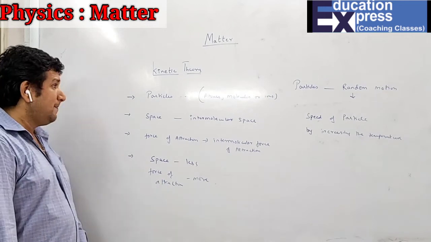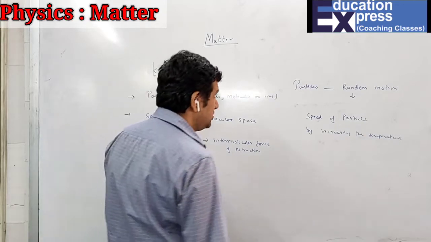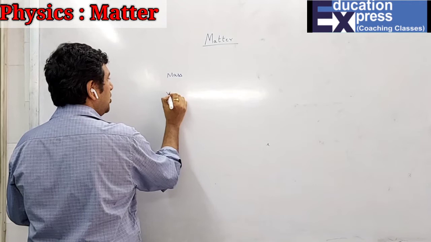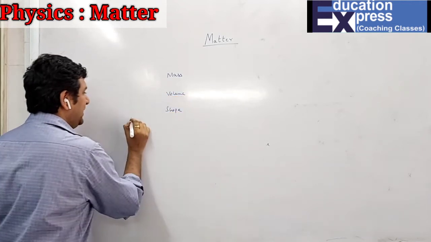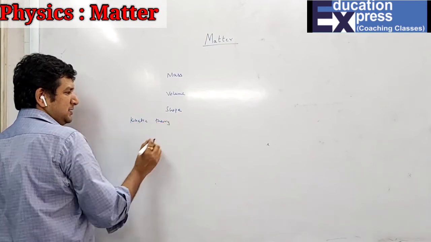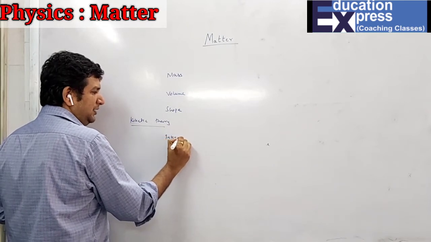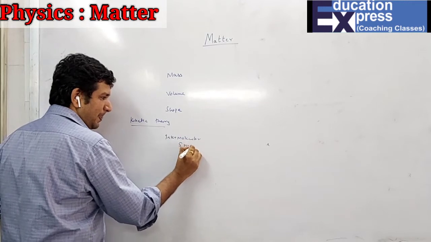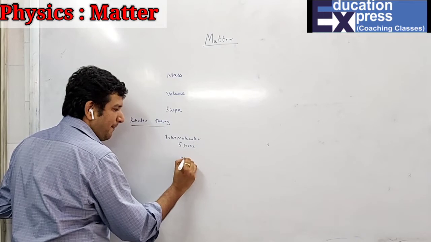Now I have already discussed the general properties, volume and shape. Based on kinetic theory, there are two more points: the intermolecular space and the force of attraction.